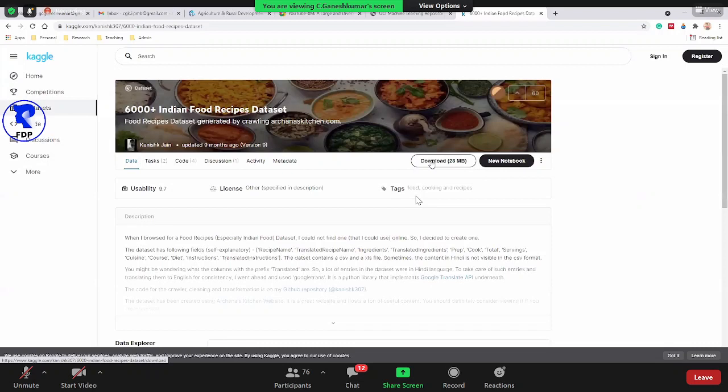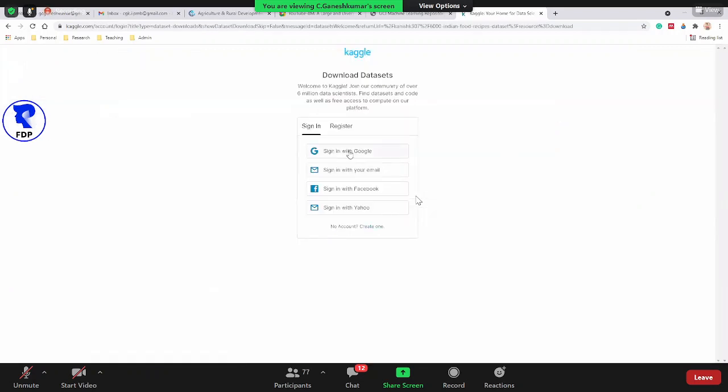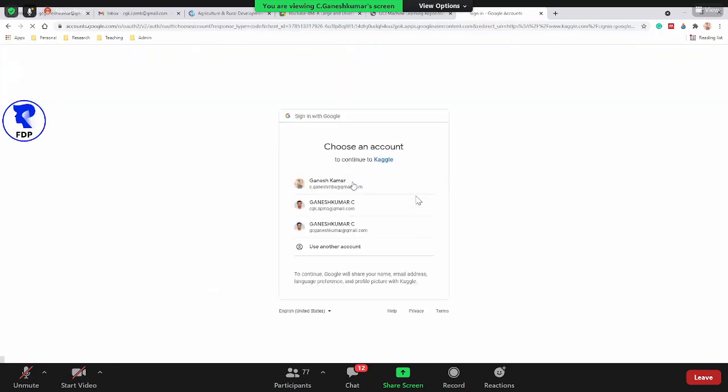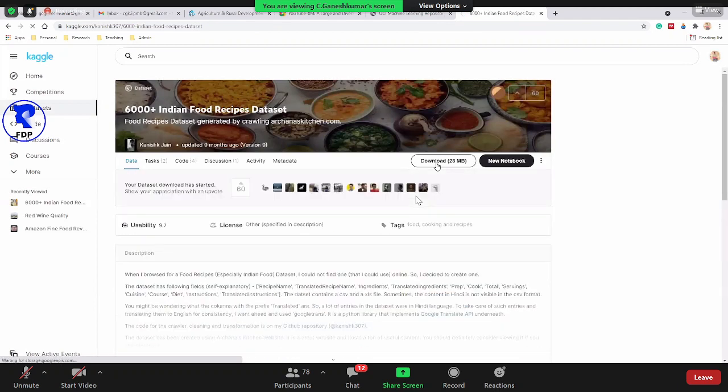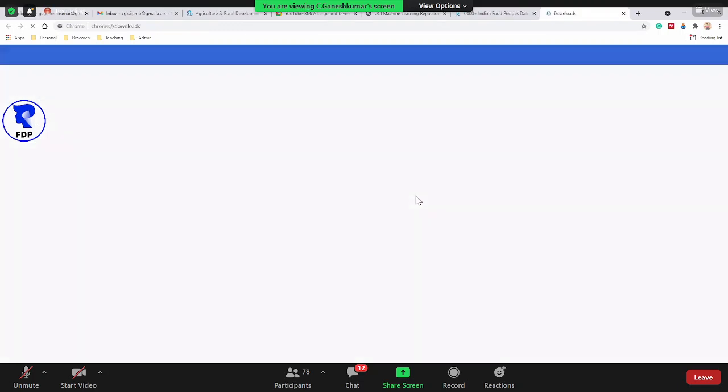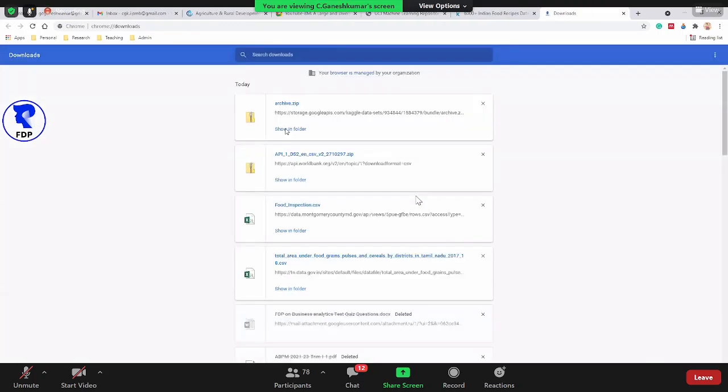If you want to download, you have to register, sign in. It's easy, you can just use a Gmail account to register easily. It's a matter of less time. If you click here, it automatically downloads. Are you able to see the downloading also? Yes, sir. A zip file will be there, so from that you can unzip and see the data.